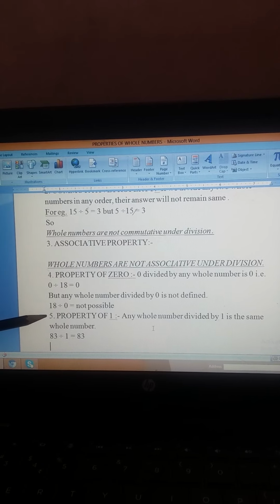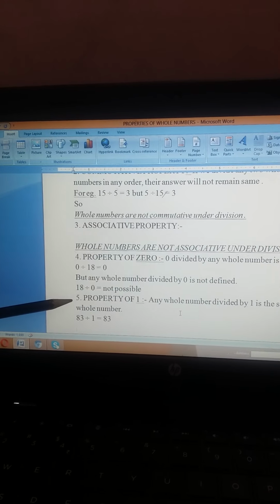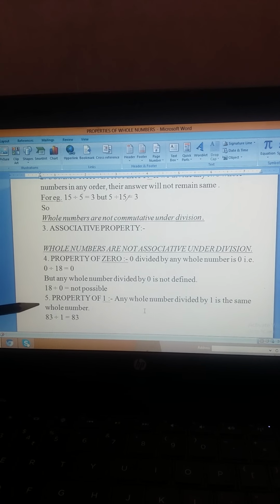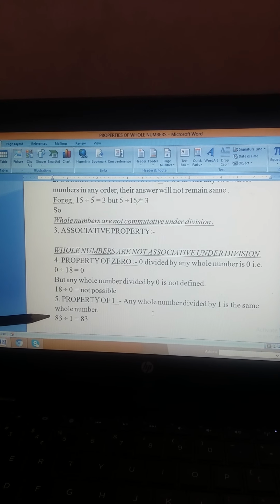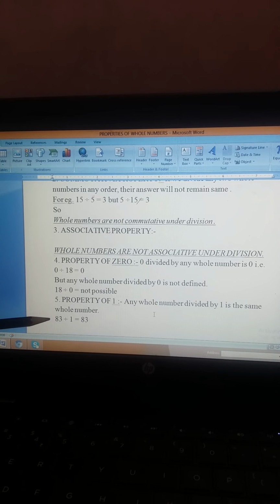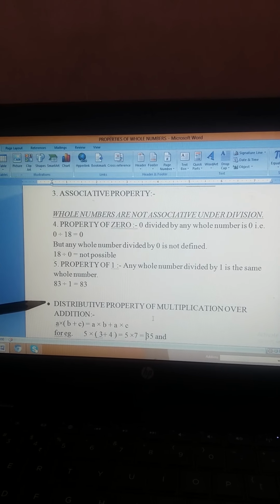The next property is the property of 1. Any whole number divided by 1 is the same whole number. For example, we are dividing 83 by 1. The answer is the number itself, that is 83.